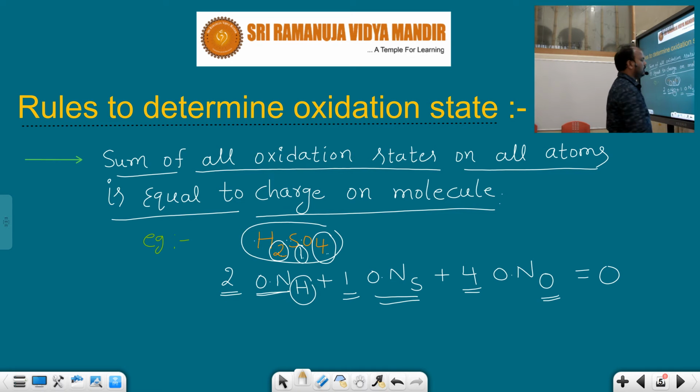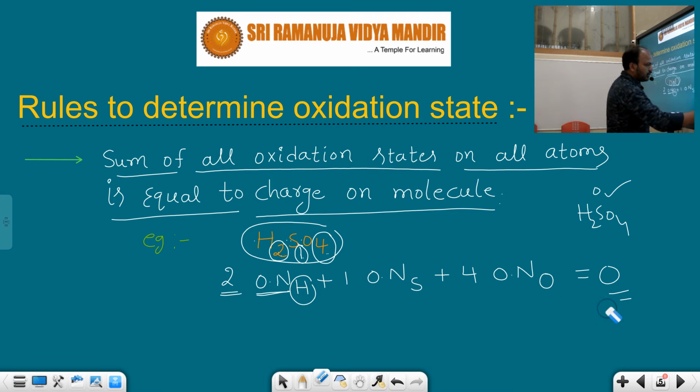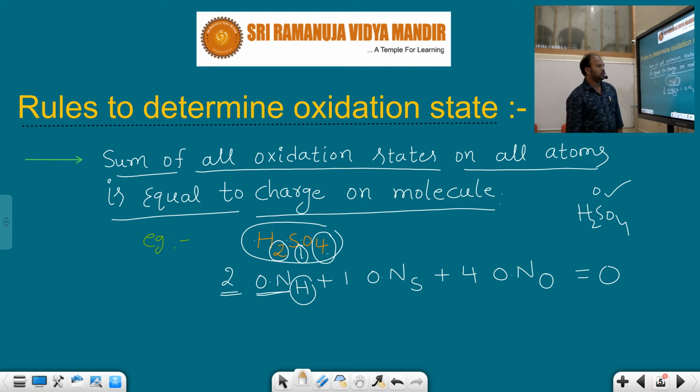The oxidation number of oxygen should be equal to... H2SO4 is a compound. Compounds are always electrically neutral. That's why the charge here is 0, so it is equal to 0. Students, I hope that you are very clear here. The sum of the oxidation numbers of all atoms of each element in the compound should be equal to its charge.